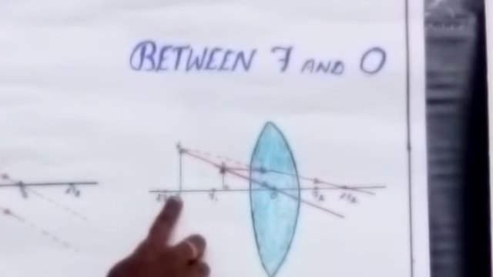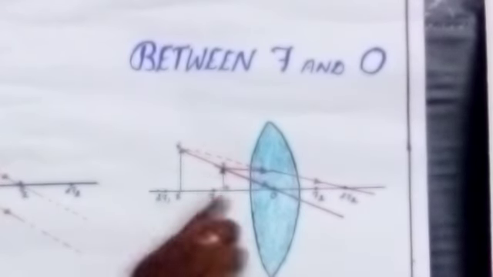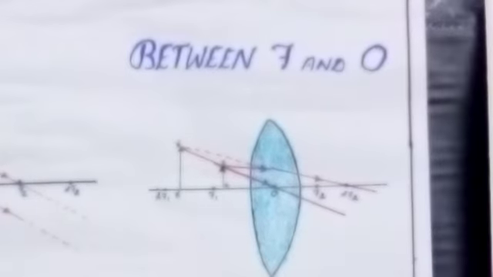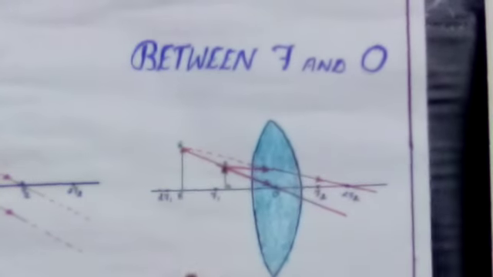What about the size of the image? The image is larger than that of the object. Larger size, and we are getting the image on the same side as that of the object. So this type of image is a virtual image. It is not a real image. It is a virtual image.